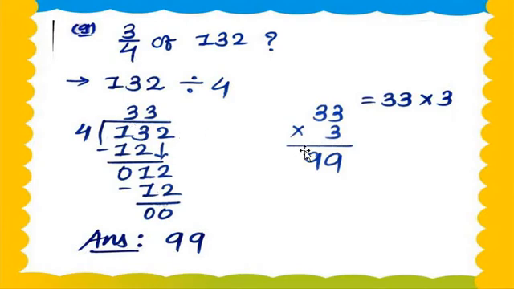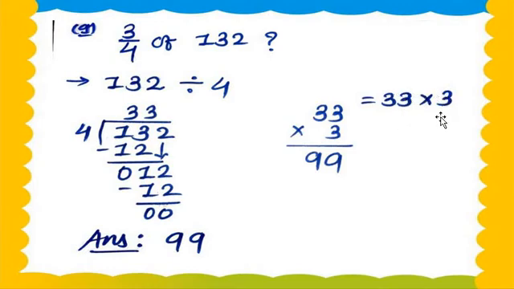33 is our quotient. Not divided by, multiply. By mistake I said divided. 33 multiplied with the numerator, which is 3.